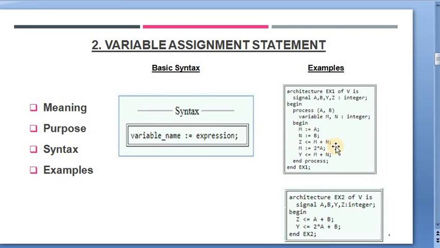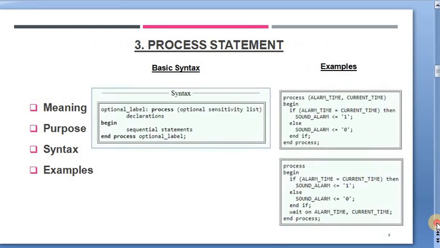The second example is the case of concurrent signal assignments, where the integer values are assigned to variables such as a, b, y, and z, and the logic execution is performed without any delay. So in this way, this statement works. I hope you have now thorough understanding of this topic of variable assignment statement. Now let's move to the next slide for the study of process statement.